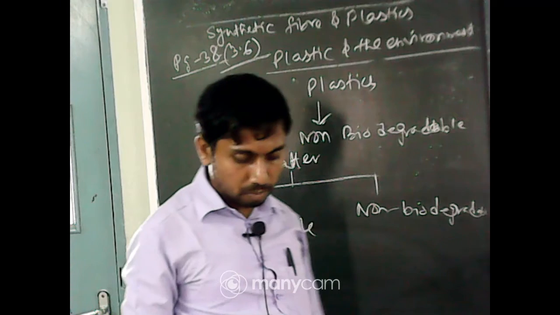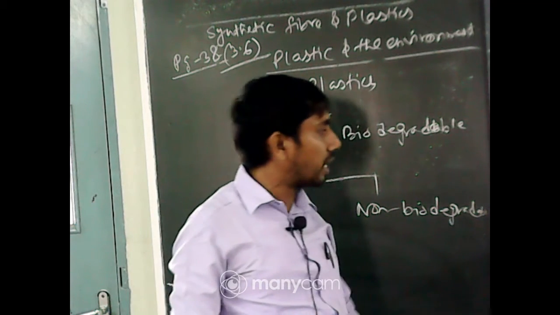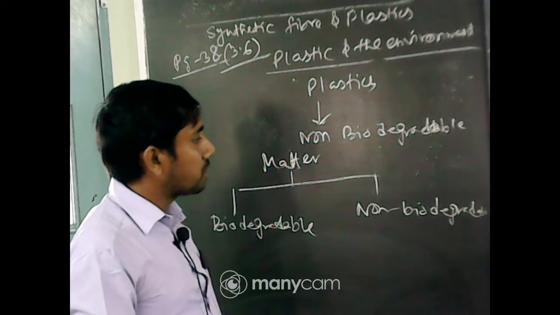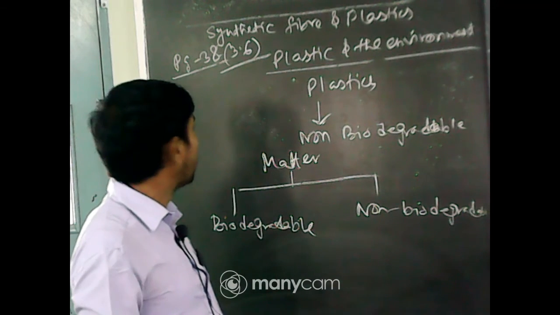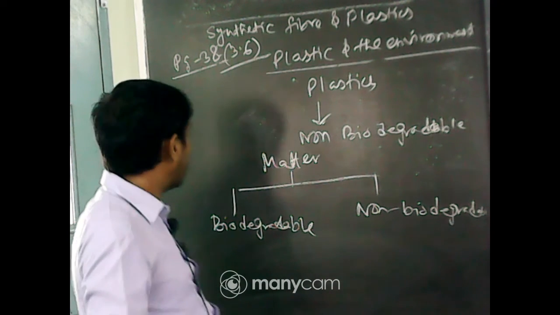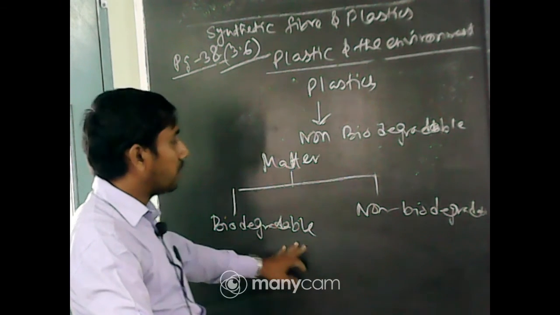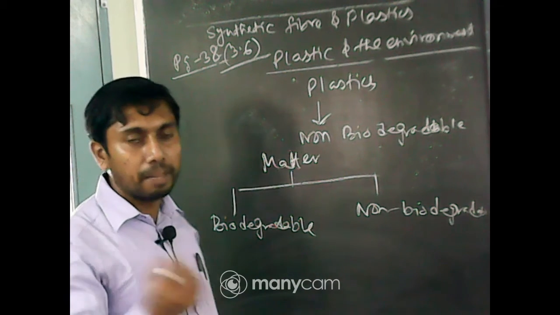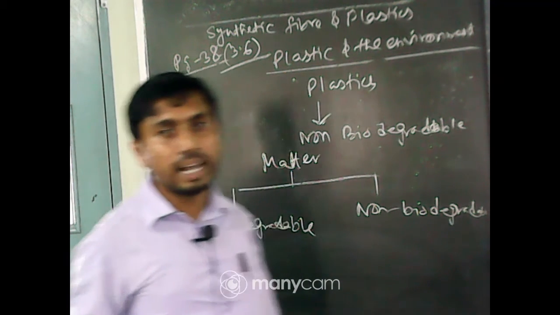Okay, I will discuss this later on. First, continue with unit 3.6. Biodegradable is that which is decomposed easily into the soil by microorganisms or by the atmosphere.